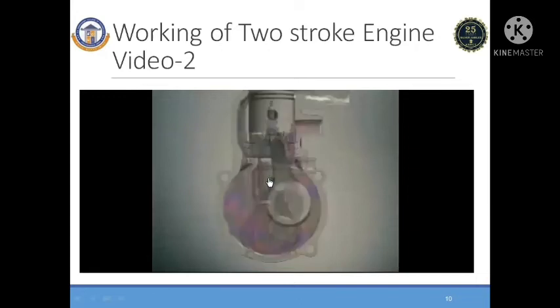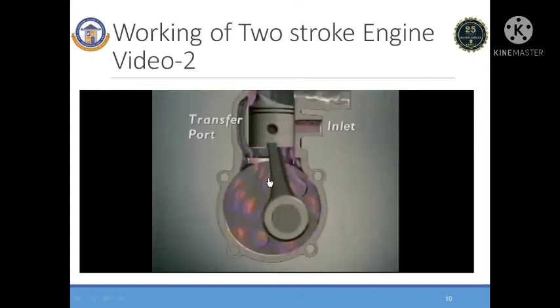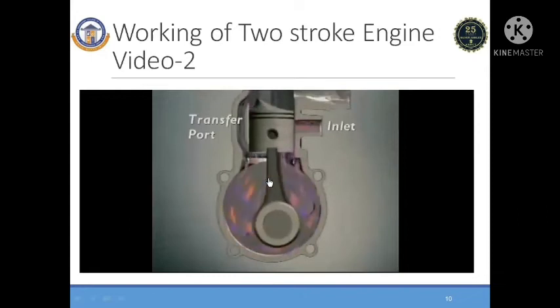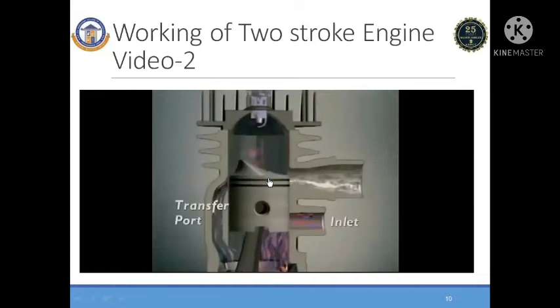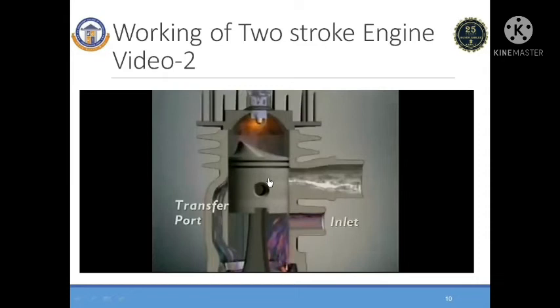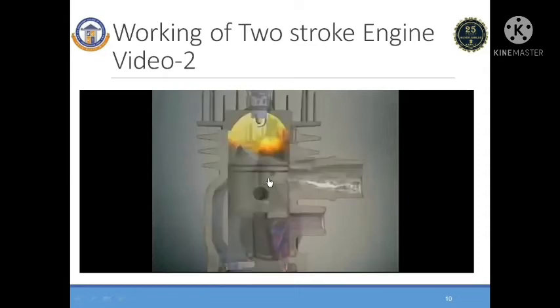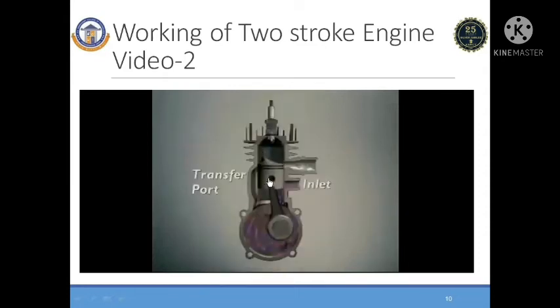It's then transferred from the crankcase to above the piston. Compression, forcing the mixture into a small volume. Ignition, when the spark from the spark plug ignites the mixture and it burns. Power, where energy released by combustion generates the force that turns the crankshaft. And exhaust, removing leftover gases.